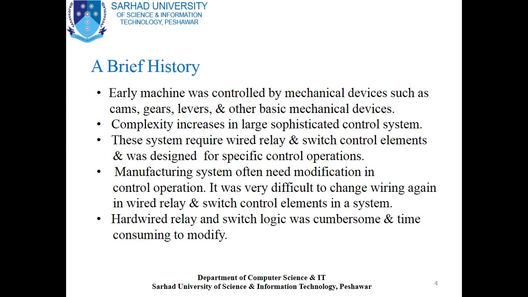It was very difficult to change wiring again in wired relay and switch control elements in a system. Hardwired relay and switch logic was cumbersome and time-consuming to modify. So it was very difficult in that time.